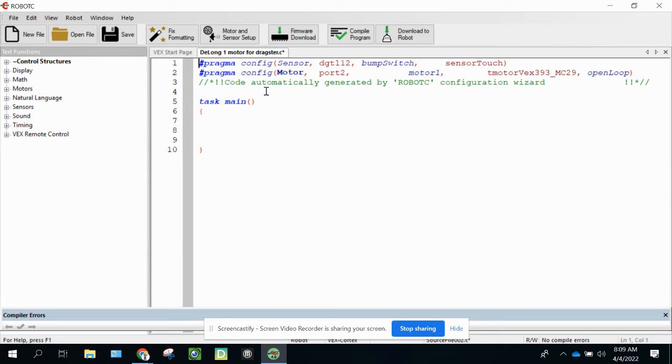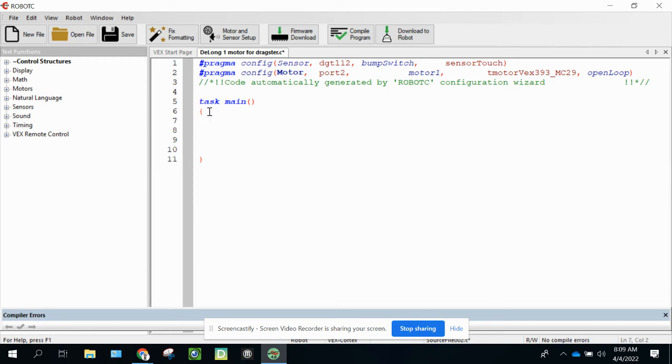Now, the next thing we're going to do is we're actually going to write the program. So task main starts the program, and there's an open curly bracket. And the open curly bracket and the closed curly bracket are there automatically for you. It's saying type the program in between there. So I'm going to hit enter.